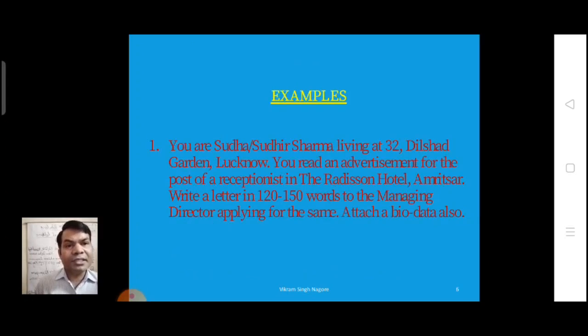Then examples. Let us go through some solved examples to understand it in a better way. You are Sudha Sudhir Sharma, living at 32 Dilshad Garden, Lucknow. You read an advertisement for the post of a receptionist in the Radisson Hotel, Amritsar.